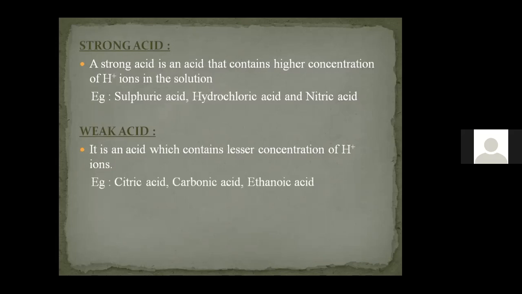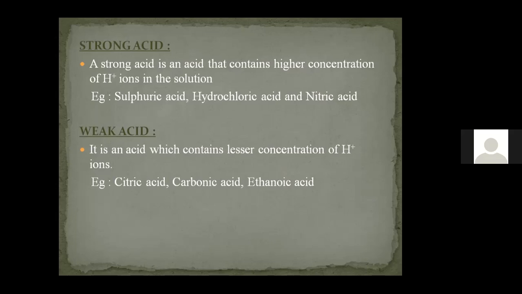We can consider citric acid, carbonic acid, ethanoic acid, etc. If we take 10 volume of citric acid, then it will not give 10 volume of H plus ion. Instead, the amount of H plus ion formed after dissociation will be less than 10, around 1 to 2 volume will be present on the product side.